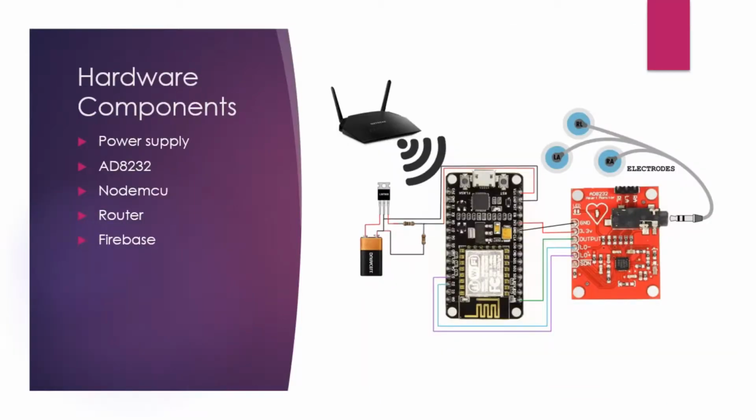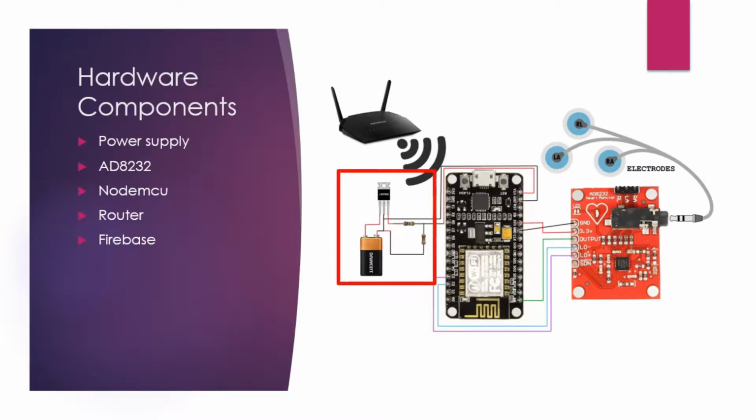So now one by one we will go through all the hardware components, that is power supply, AD8232, NodeMCU, router, and then Firebase. And while explaining all this, I will also explain the procedure that should be followed to send data from NodeMCU to Firebase. So let's begin. First, the power supply.